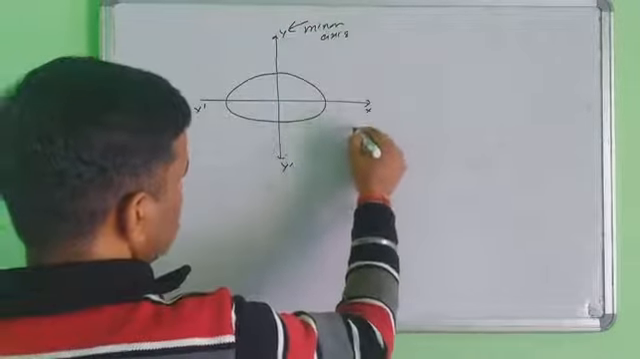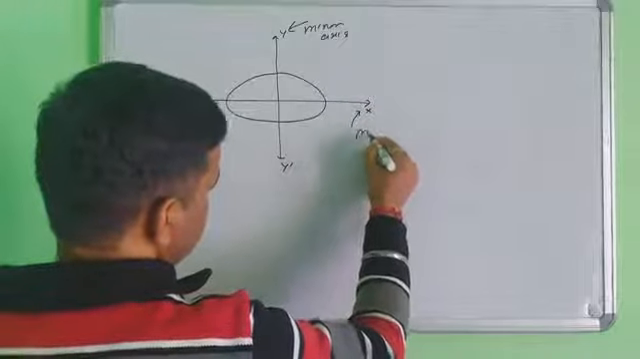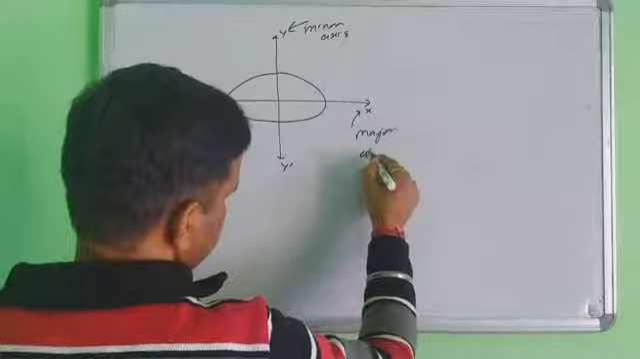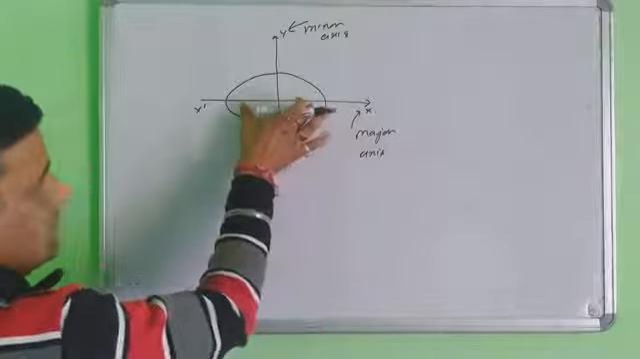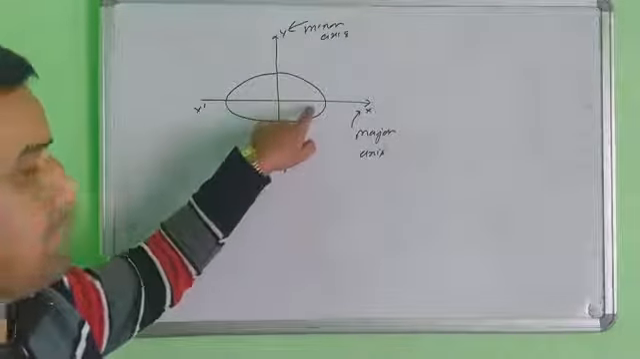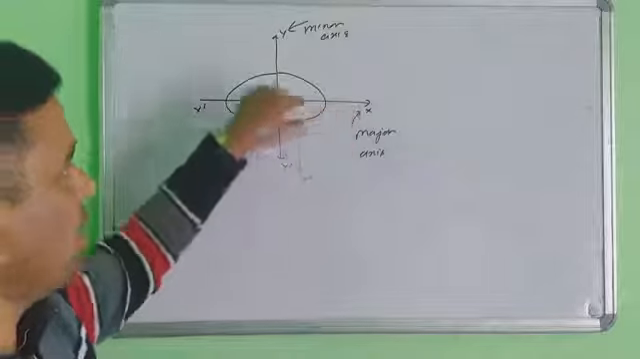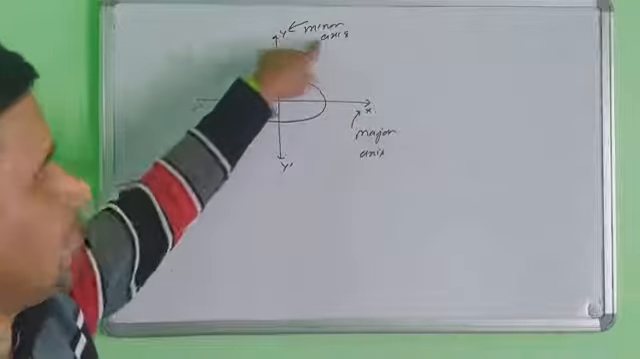The name of this axis is the major axis, because its length is the major one: the more length is along the x-axis, this is the major axis. If you are taking the minor length here, this is called the minor axis.